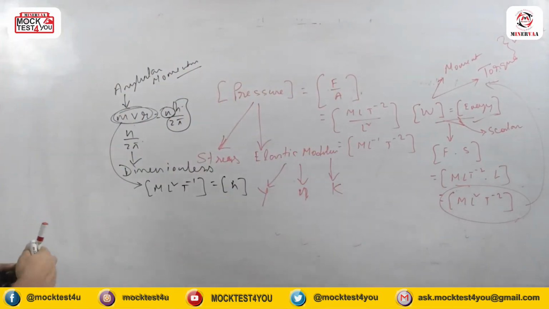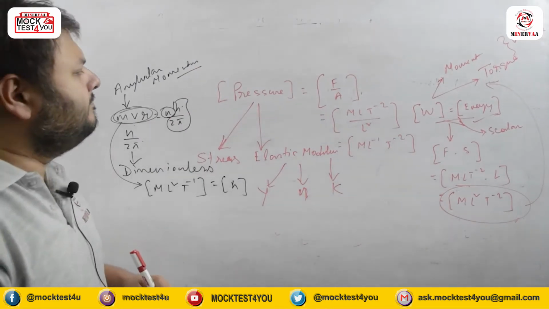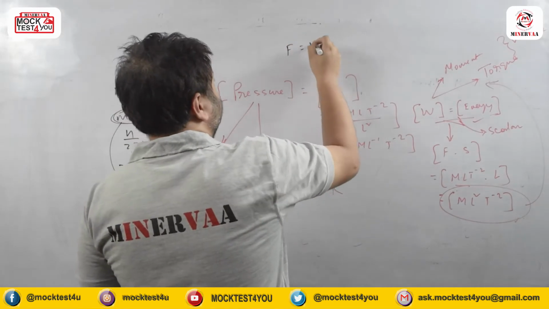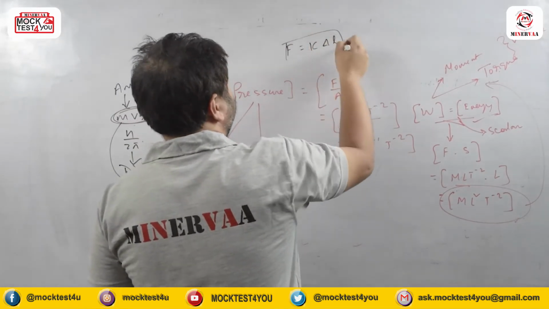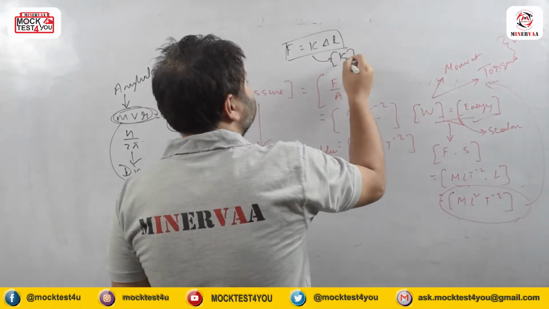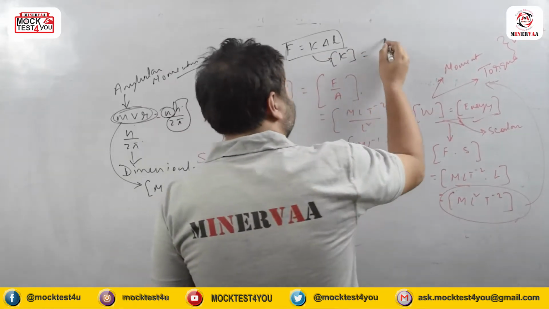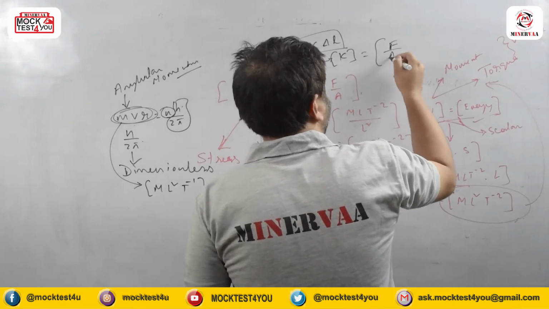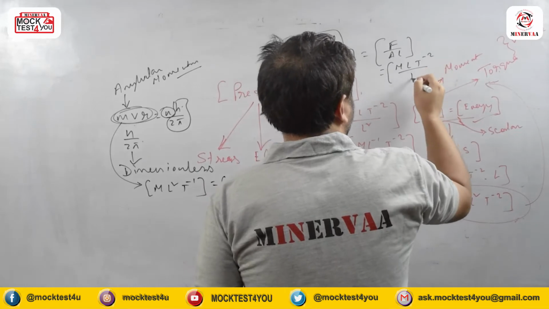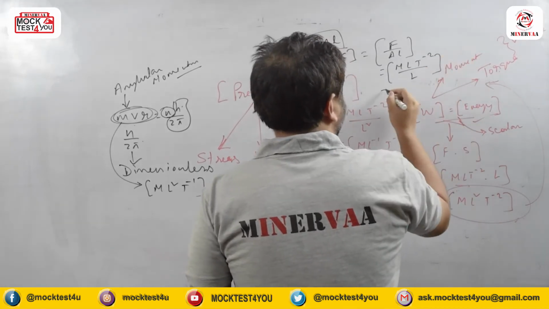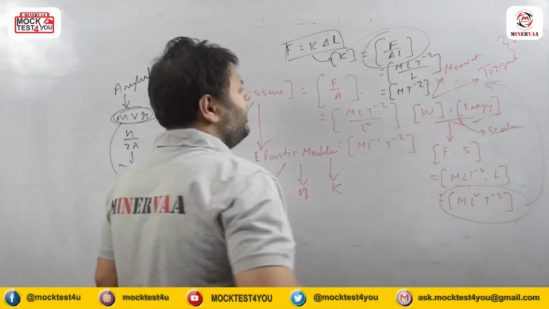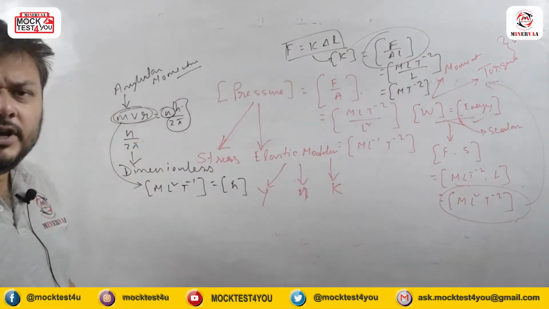Now from here you can be asked about the force constant. You know that F equals K delta L. We have learned it in elasticity. So they ask for the force constant's dimension. The force constant's dimension is force by length. So it is M L T to the power minus 2 by L, which gives M T to the power minus 2. So basically it is the dimension of force per unit length.